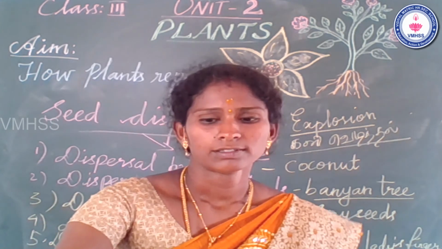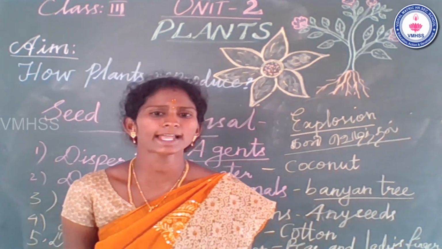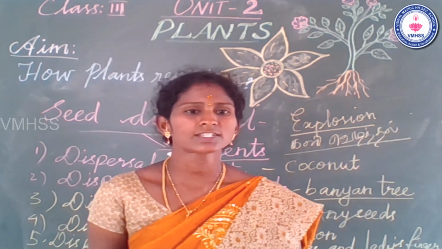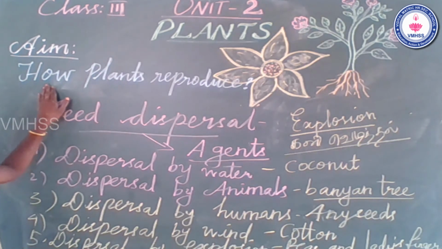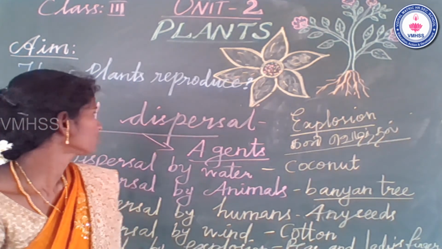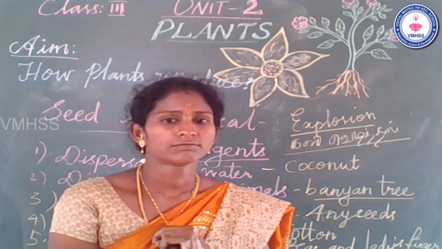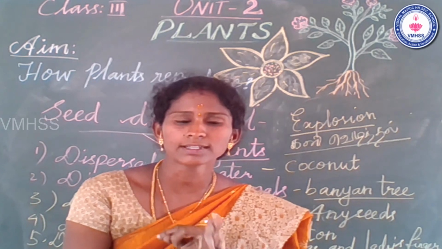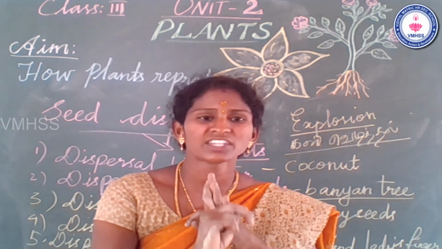Okay, students, is the concept clear for today's class? Yes, once again let us summarize the points. First, what is the aim of today's class? How plants reproduce. Today we learned what germination is, and then fruit with a single seed and many seeds. What are the necessary conditions required for germination?